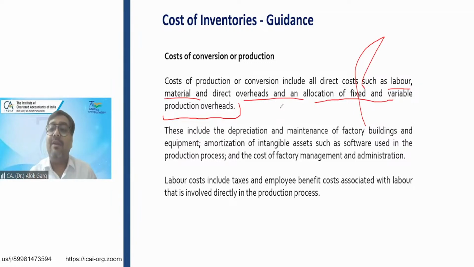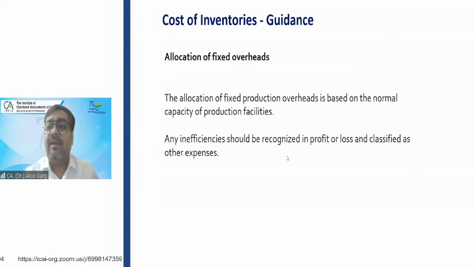So variable cost is fixed per unit. Fixed cost is fixed in entirety, like factory rent. It doesn't matter whether you produce 1000 quantity or 1 lakh quantity, factory rent will be the same. But variable cost is fixed per unit. For example, if per unit cost is 2 rupees and you are manufacturing 10,000 quantity, it will be 20,000 rupees. If you are manufacturing 1 lakh quantity, it will be 2 lakh rupees. So variable production cost is fixed per unit.